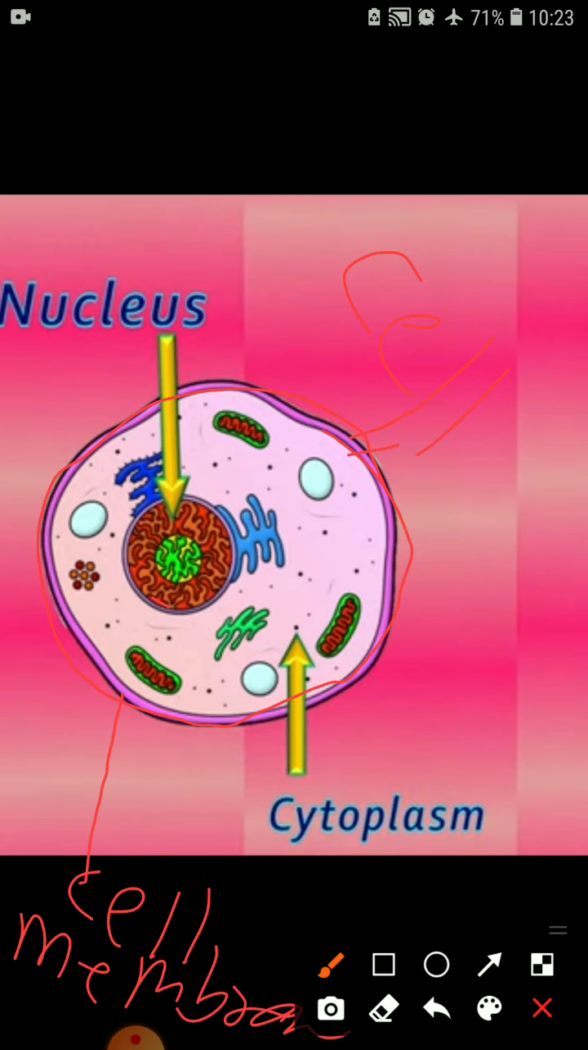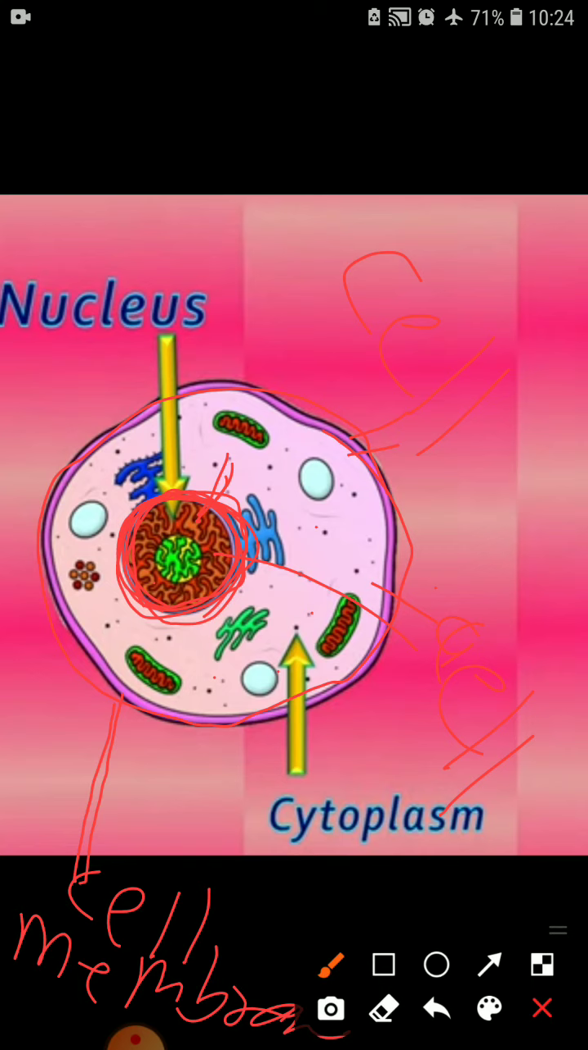Likewise, there is a nucleus in any cell. Whatever type of cell it is, it also has a nucleus, isn't it? And the nucleus also has a wall, which is known as the nucleus membrane. The cell has an outer covering line known as the cell membrane, and the nucleus also has a covering line that separates the nucleus from the cytoplasm.